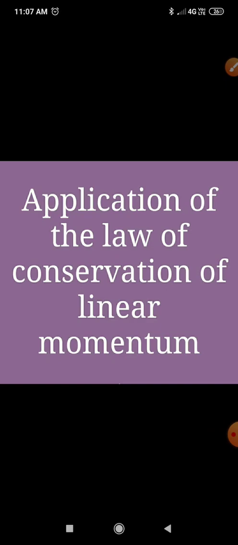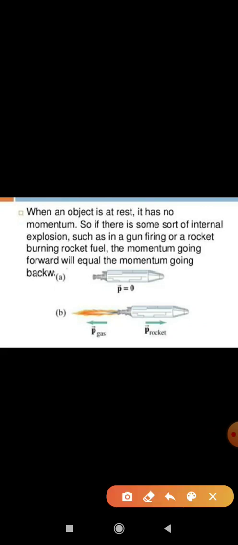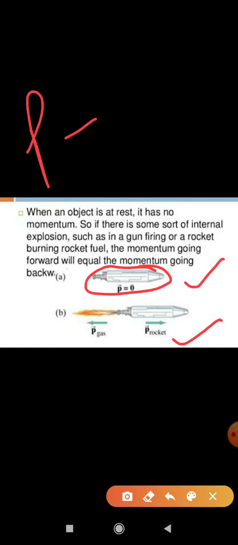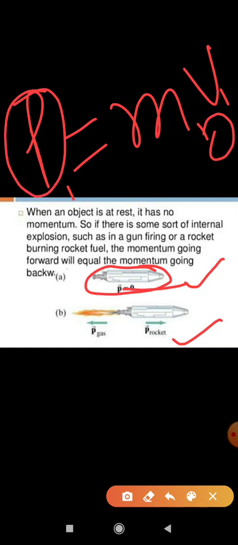Firstly, we will take the example of a rocket. Suppose we consider the initial position of the rocket. If we consider the momentum, we have to consider two types: first before firing, and second after firing. We consider P is equal to M into V, so P1 is equal to M1 into V1. In this situation the velocity of the rocket is 0, so the linear momentum will be 0.